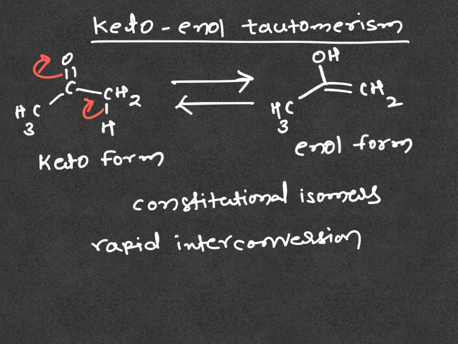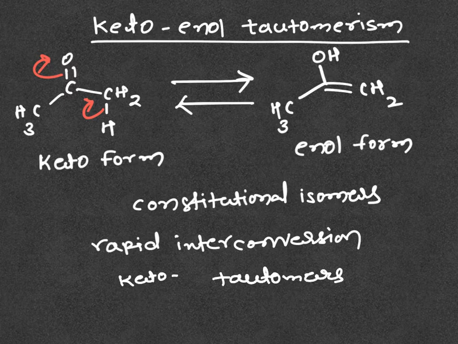And here our conversion is between the keto form and the enol. We call it keto-enol tautomerism.